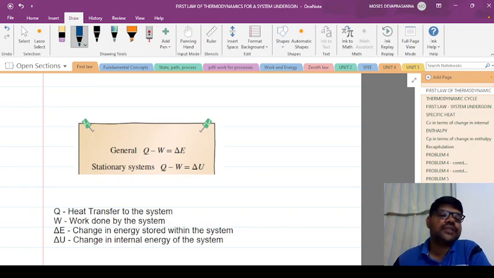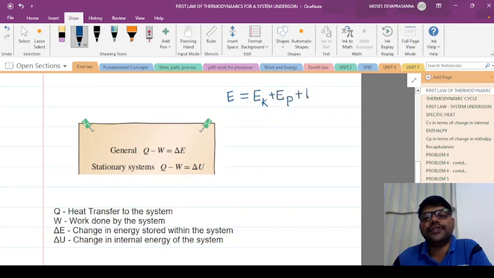If the system is a stationary system or a closed system, I will replace delta E with delta U, because the energy of a system or energy stored within the system, E, can be written as the sum of kinetic energy, potential energy, and internal energy.